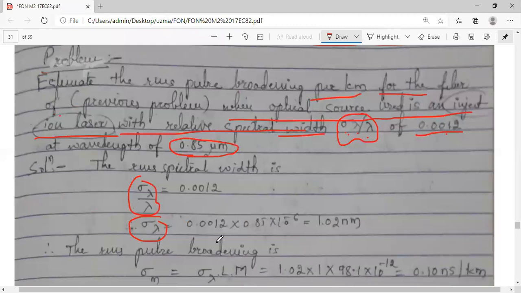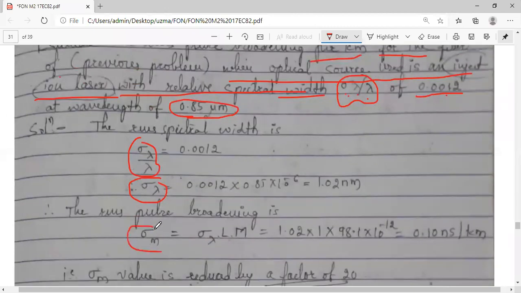So we want the spectral width, because when we go for the pulse broadening value, we require the spectral width. You can see the formula: sigma lambda into L into M. I want this. For that, whatever value is given to you, multiply that with the lambda term. Lambda is 0.85 micro. So you will get this as 1.02 nanometer.